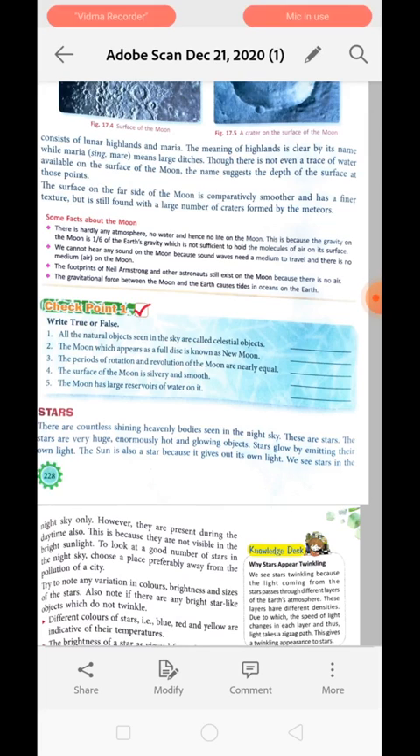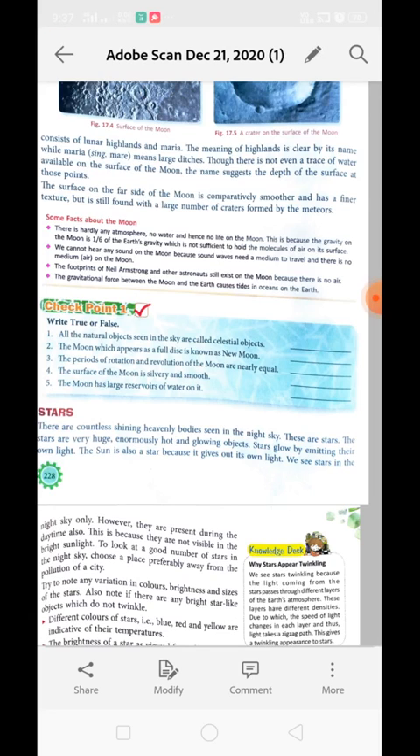Now next is, we cannot hear any sound on the moon because sound waves need a medium to travel. We have learned that sound travels from one place to another with the help of a medium. As there is no air, no medium, we cannot hear sound on the moon.